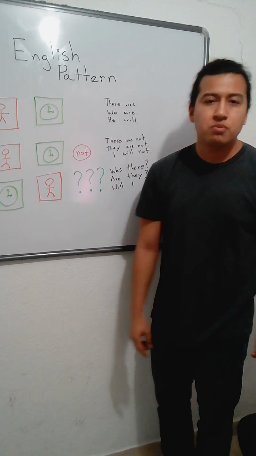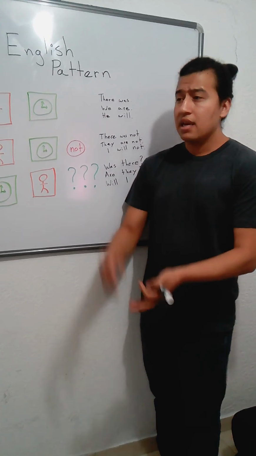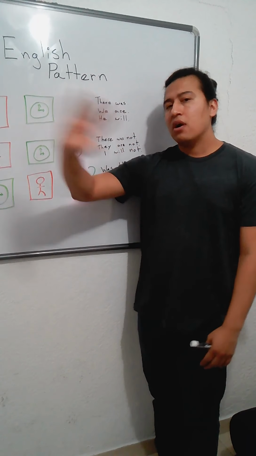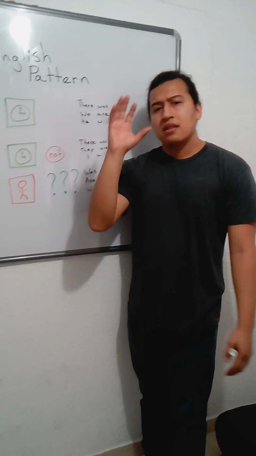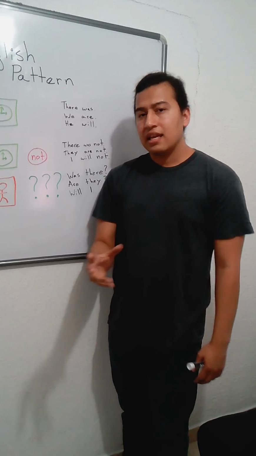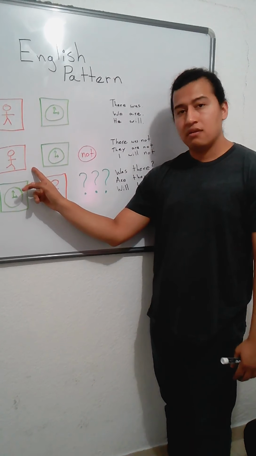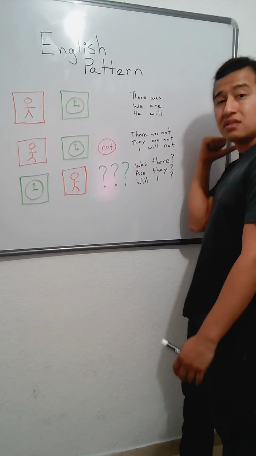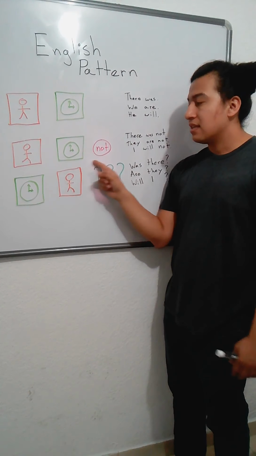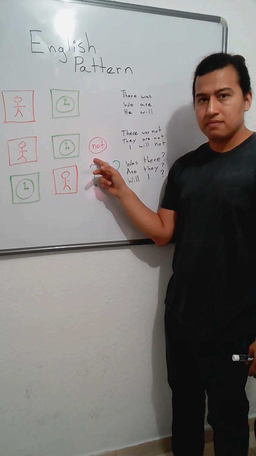And you forget about everything else. Forget about the verbs you put afterwards, the adjectives, the location. Forget about all of those. The sentence is negative if you add the not. Not over here, not over here, not in front of the verb, right in front of time.